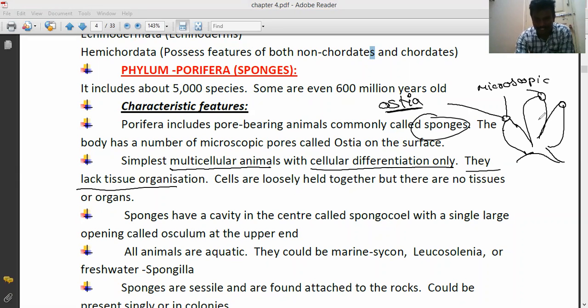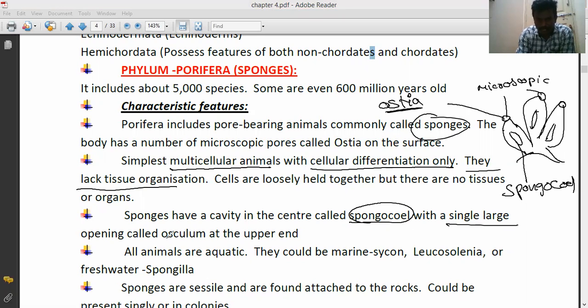Sponges have a central cavity, called the spongocele, with a single large opening called the osculum.